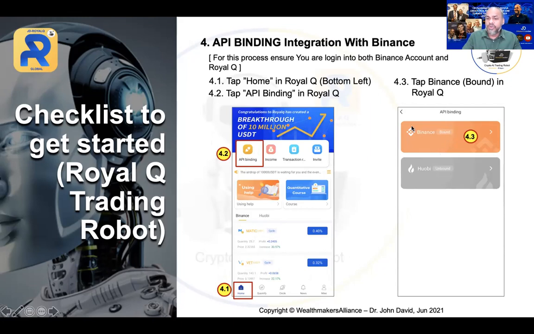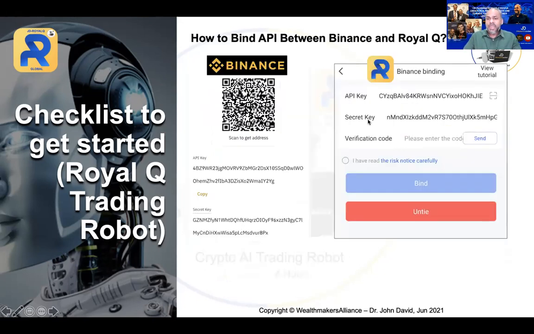We're going to use Binance. Click Binance. Once you click Binance, you will be able to see this situation. You can see here, Binance binding. It will ask you for the API and the secret key. So where do you get the API and the secret key? From Binance. That's the reason why you need to open Binance at the same time. So you open Binance now.